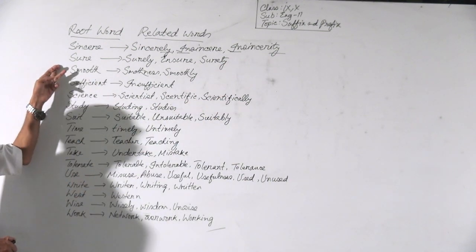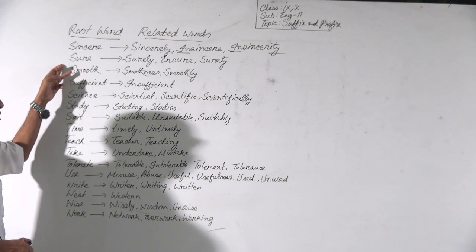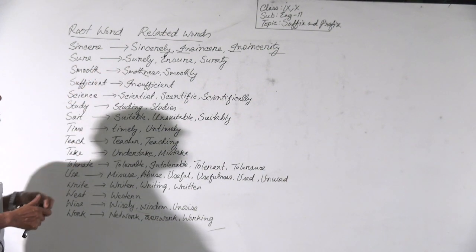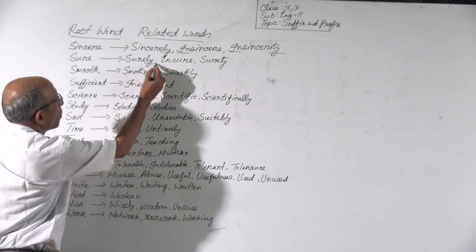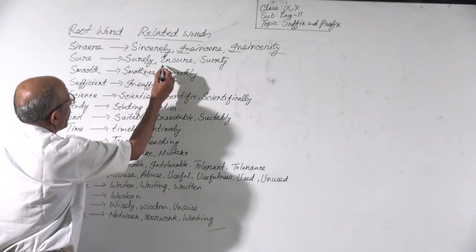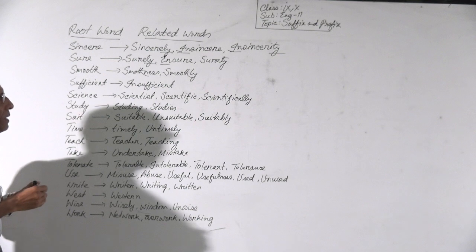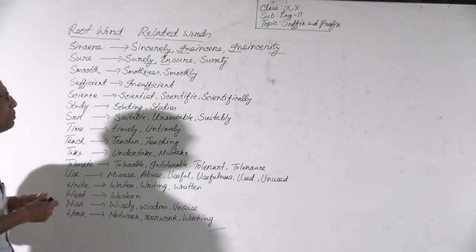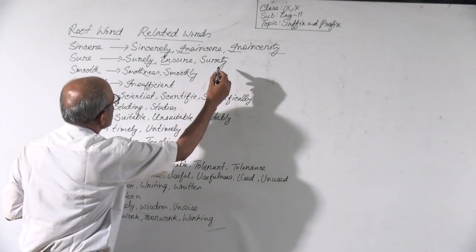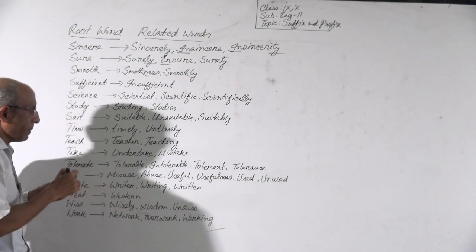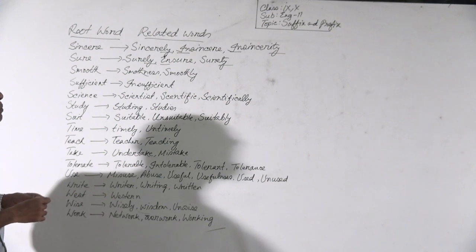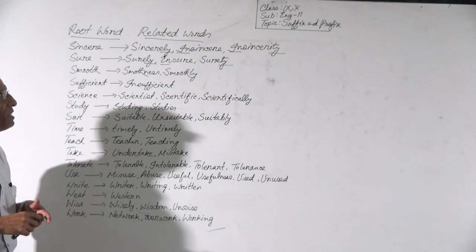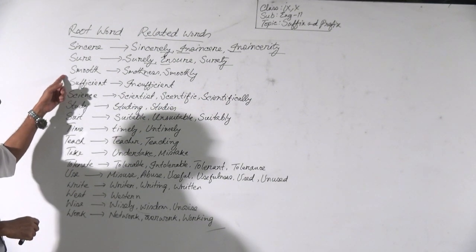Then sure. Sure is an adjective. We can make it surely by adding the suffix ly. We can make ensure by adding the prefix en. Ensure is a verb. We can make surety by adding the suffix ty. Surety is a noun.